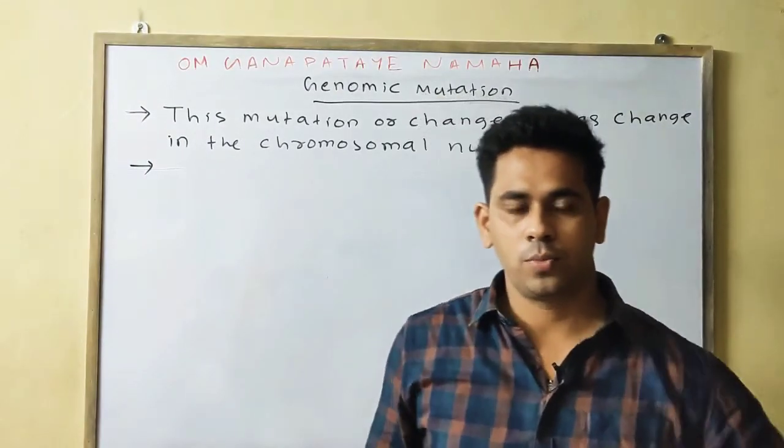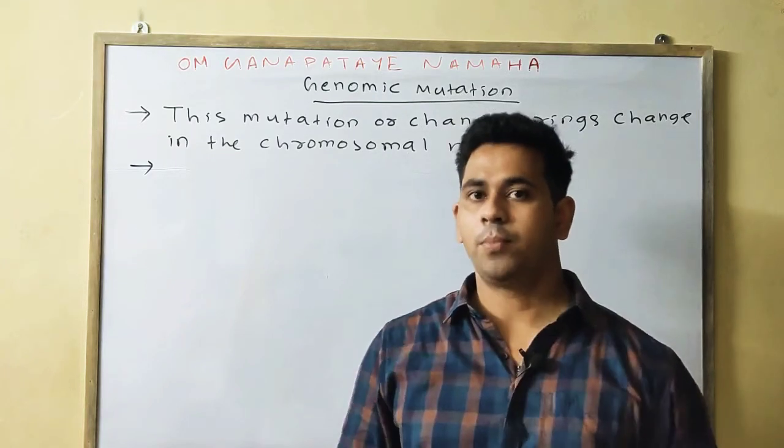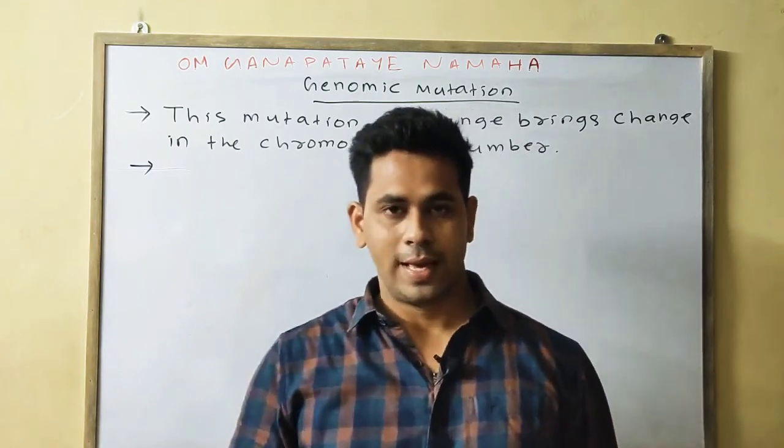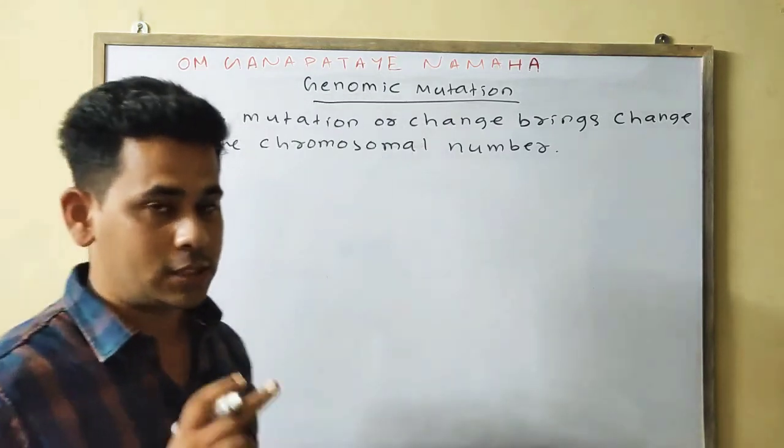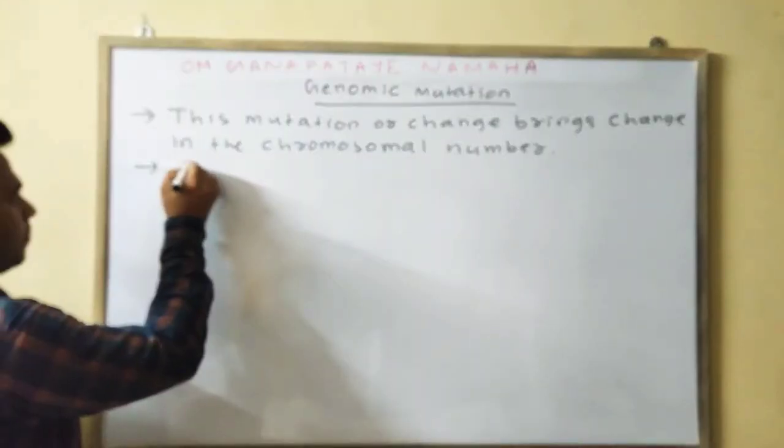This change in the number of chromosomes in the diploid, meaning 2n, organism is known as your ploidy.